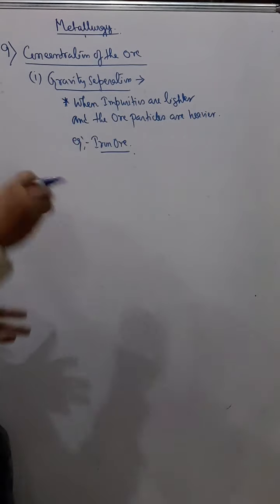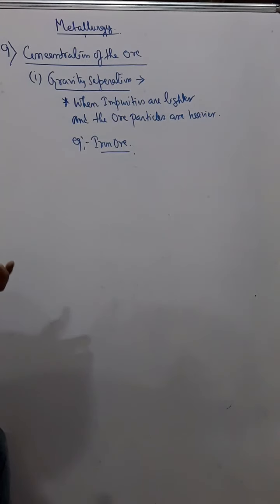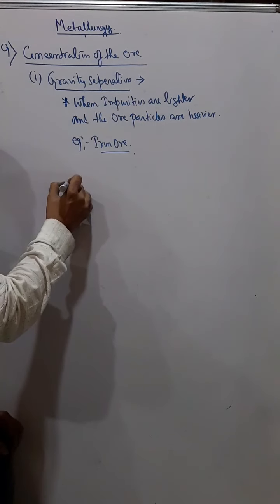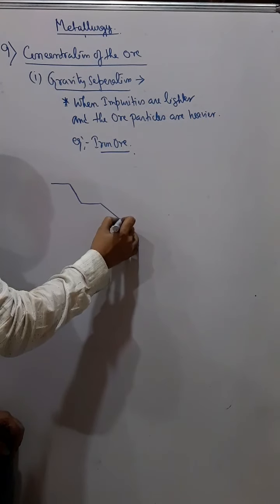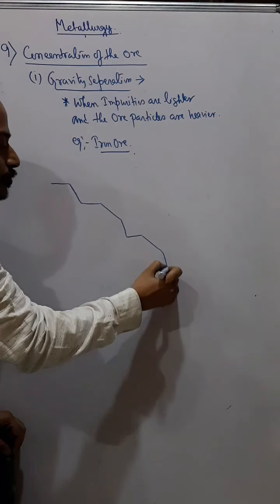Okay, now we'll understand the process of concentration of ore. As you have seen before, we can use any of these methods depending upon what type of ore we have. The first method is gravity separation. We use this method when the impurities are lighter and the ore particles are heavier, for example iron ore. The iron ore particles are heavier, and the impurities present in it, say sand, mud, etc., are lighter particles. For that we use a sloping plank with several grooves, like this.